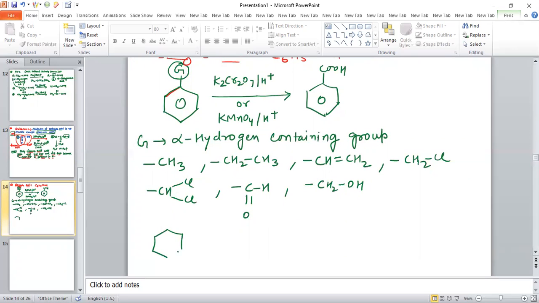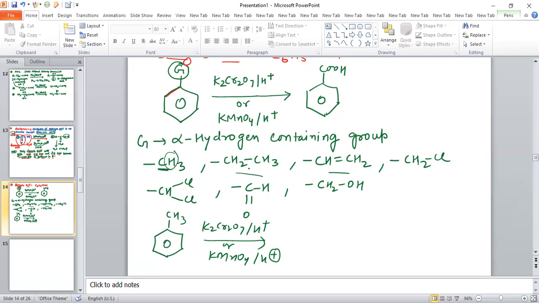Suppose we have a compound like toluene, CH3 on benzene, and we add K2Cr2O7 in presence of acidic medium, or you add KMnO4 in presence of acidic medium. So what happens? Because this group has hydrogen present on the carbon attached to the ring, all of these will oxidize into carboxylic acid.